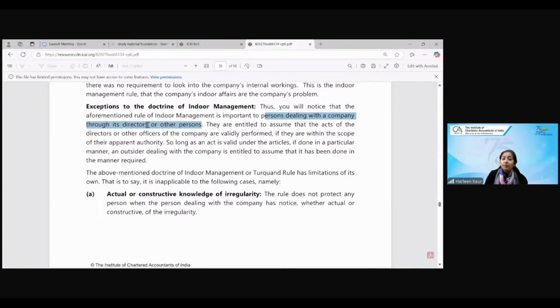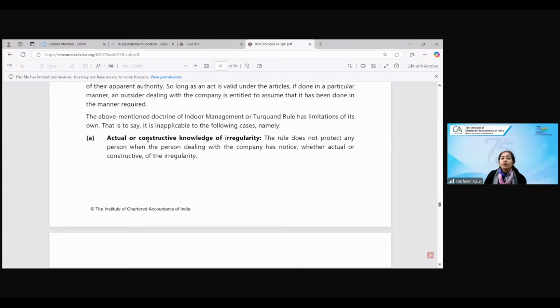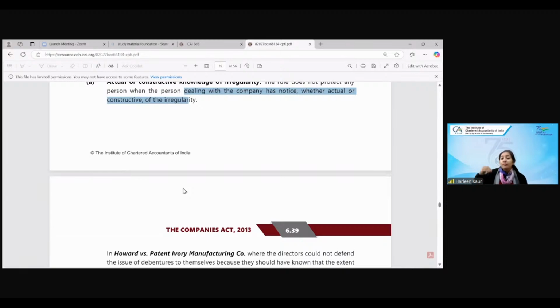There is an accountant of the company who is selling the company's property through a power of attorney. Can an accountant sell the property of the company? He is only here to maintain the accounts. He is not supposed to sell the company. So if such kind of suspicions and irregularities come up, then those respective people will be held liable. The first point is constructive knowledge of irregularity. This rule will not be applicable where the people dealing with the company have notice of the irregularity. If you are aware of the irregularity, if you already have knowledge of any irregularity, then that respective person will be held liable and not the outsider.